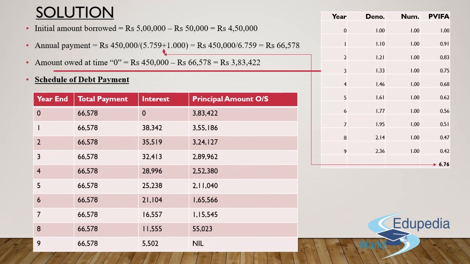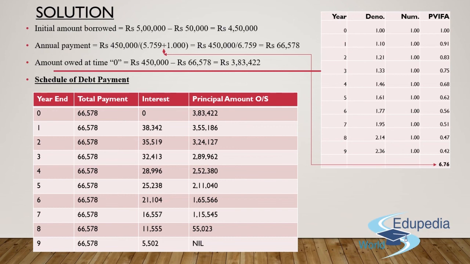Now, coming to the second part, which is the schedule for debt payment. Guys, remember, since we are supposed to make the payment at the beginning of each year itself, what is the amount I'll actually owe to that company with respect to year 0? It has to be 4,50,000 minus 66,578. Why, guys?